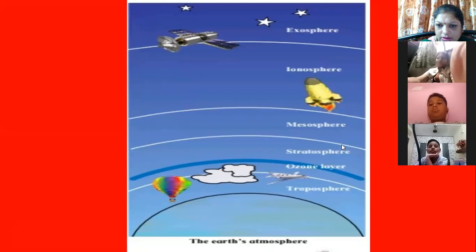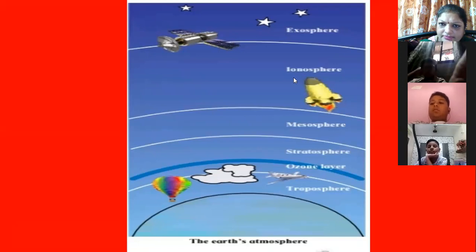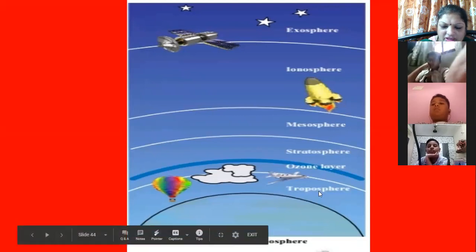Stratosphere. Third layer is your mesosphere. Fourth layer is your ionosphere. And the next layer is your exosphere. Again, I'll repeat which are the different layers.